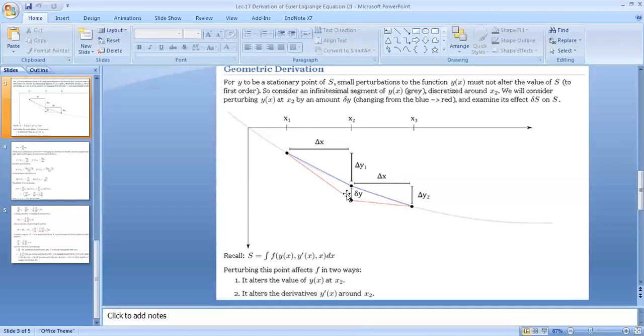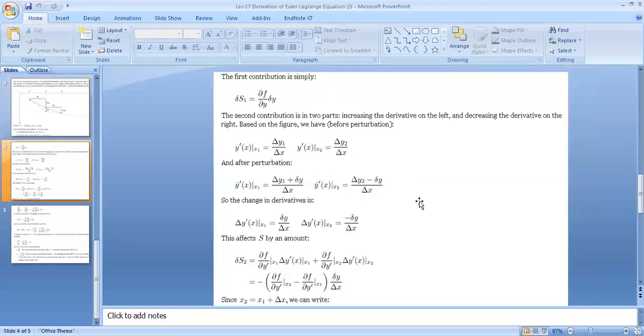So whenever there is a tangent in inclination, then there will be an increase in the derivative in that direction, and vice versa. So here we are saying that the derivative on the left hand side is being increased, whereas it is being decreased on the right hand side of x2.